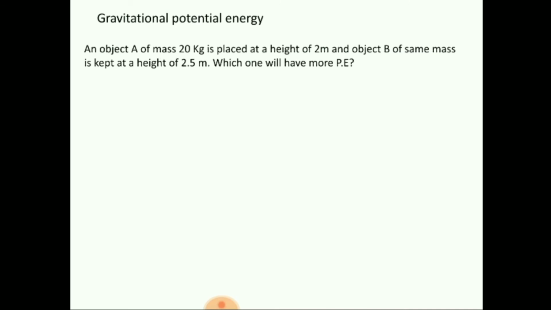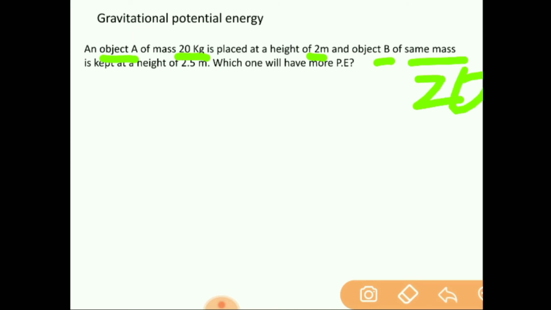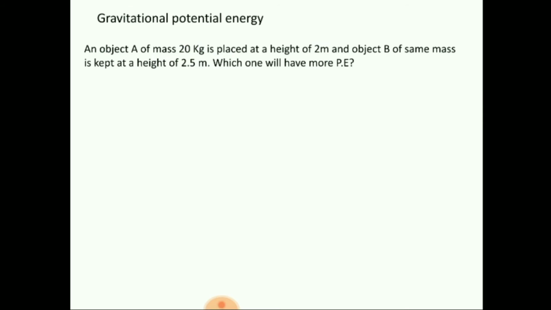Okay, in this context I have given you a simple numerical. An object A of mass 20 kg is placed at a height 2 meter and object B of same mass is kept at height 2.5 meter. Which one will have more potential energy? Look at this. Object A has mass 20 kg and height 2 meter. Object B of same mass, 20 kg, is kept at a height 2.5 meter. So which one will have more potential energy?